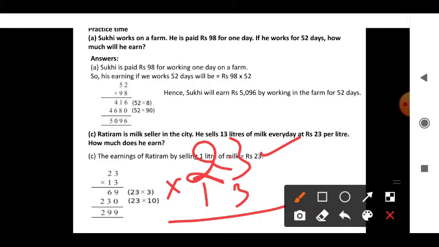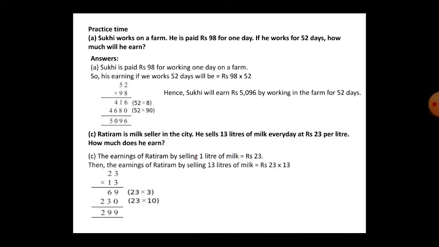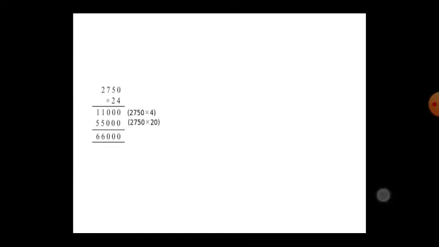So first, two digits with two digits, first you multiply 23 with 3. 3 threes are 9, 2 threes are 6. Then again 0, 2 ones are 2, 1 threes are 3. So totally 299 rupees Rathiram will get for 13 liters of milk.